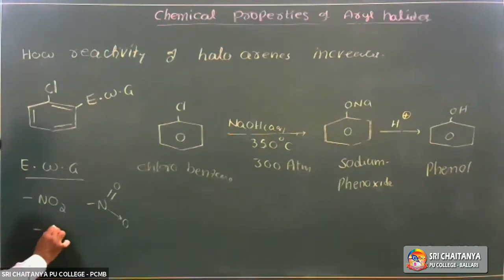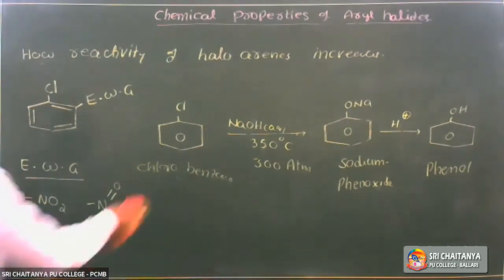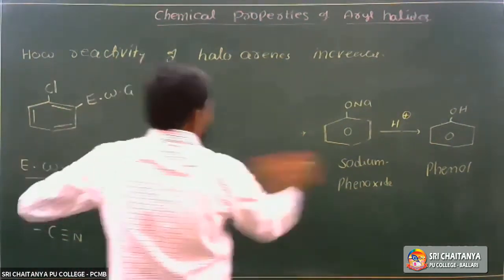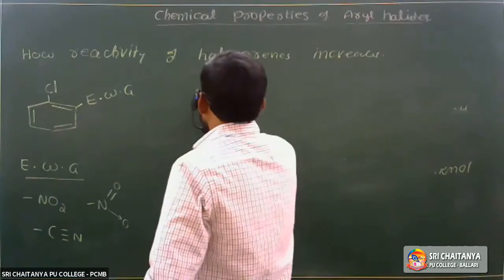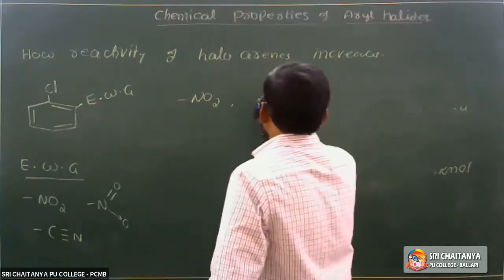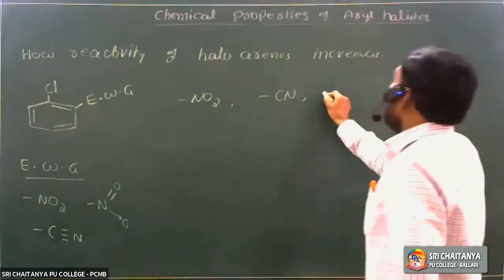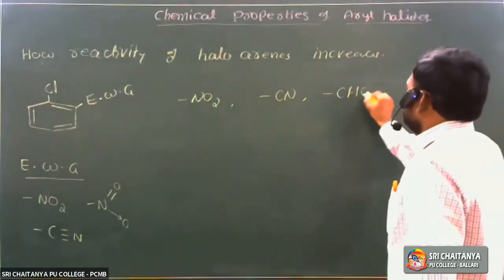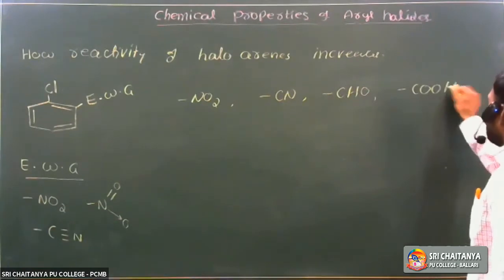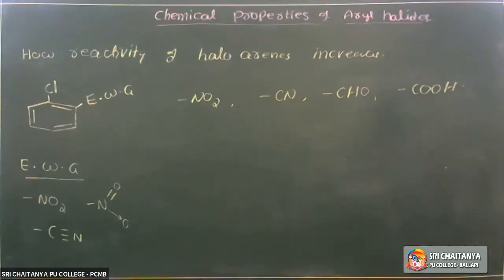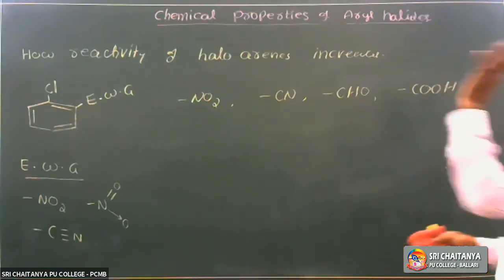Next, cyanide, C triple bond N. Next, aldehyde, CHO. Next, carboxylic acid, COOH. These are a few examples of electron withdrawing groups.